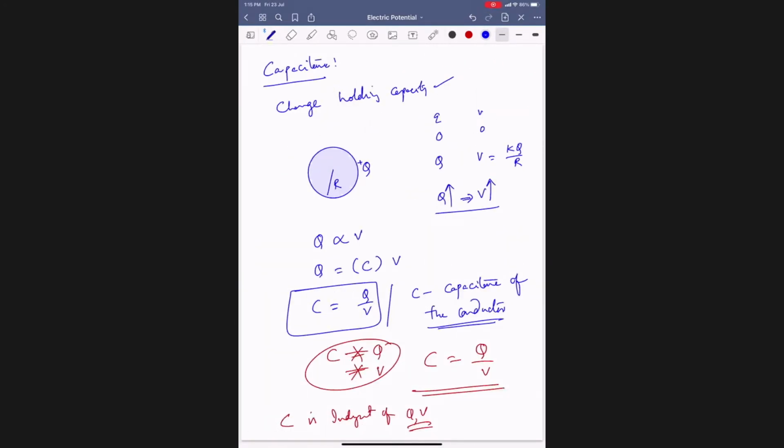So it is only the ratio of Q and V. It does not depend on Q, neither on Q nor on V.